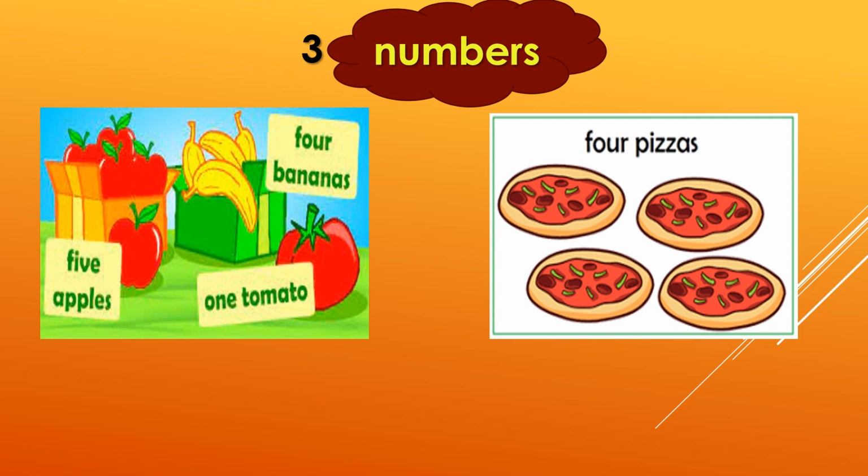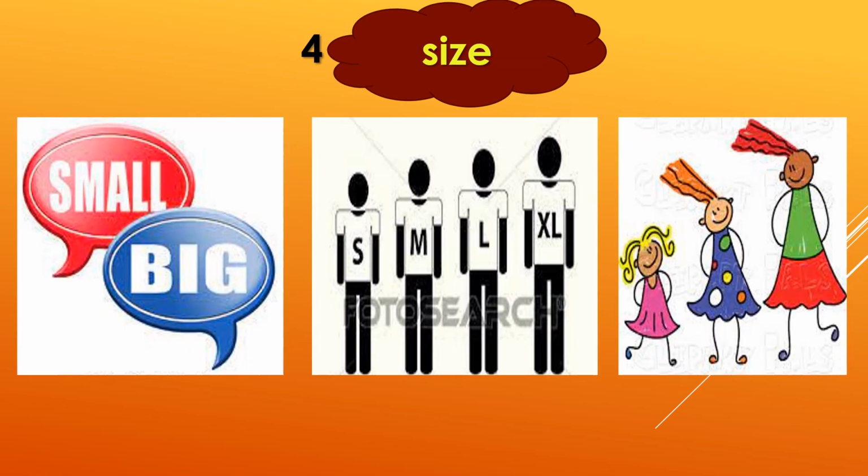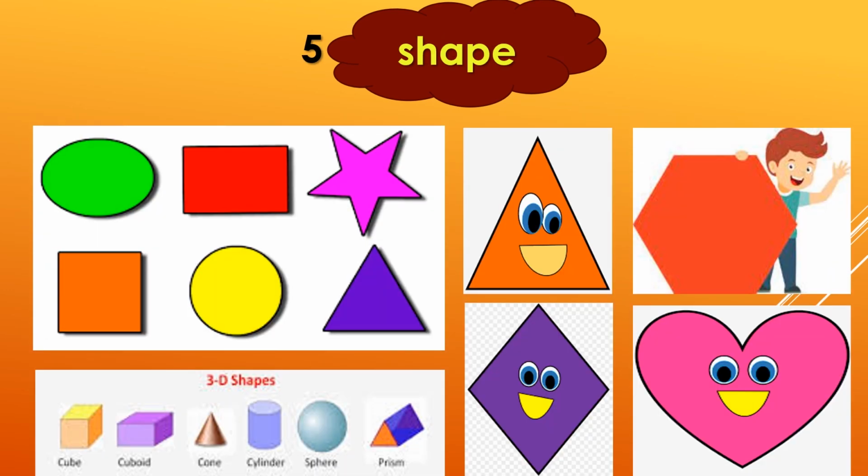Similarly, numbers. This is a very simple thing. All the numbers are included in it. 5 apples, 1 tomato, 4 bananas, 4 pizzas, etc. Number 4, size. Size will include small, big. Then we have cloth measurements also. Small size, medium size, large, XL. So all the sizes. So you can describe a noun using the size. Number 5 is the shape, such as the oval shape, rectangular, star, square, circle, triangle.